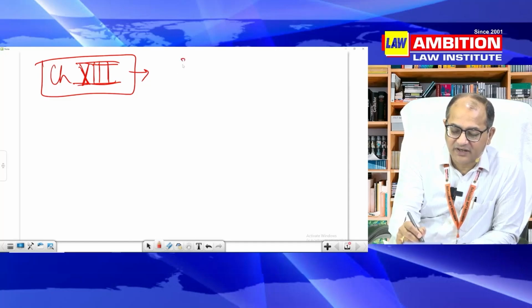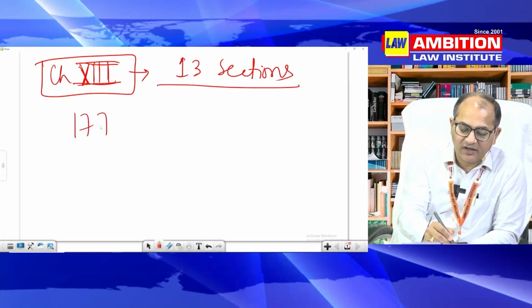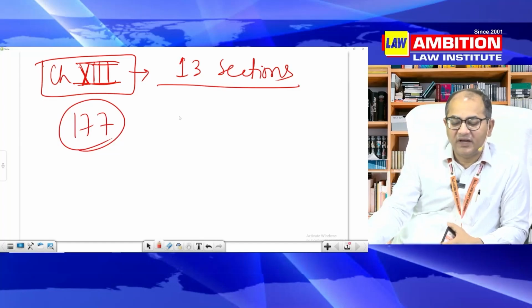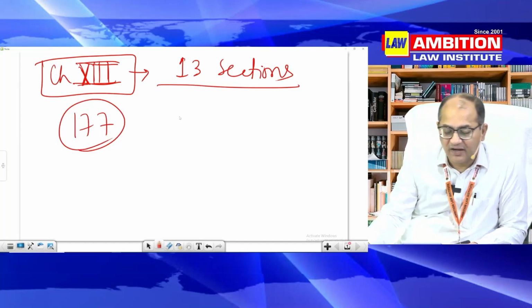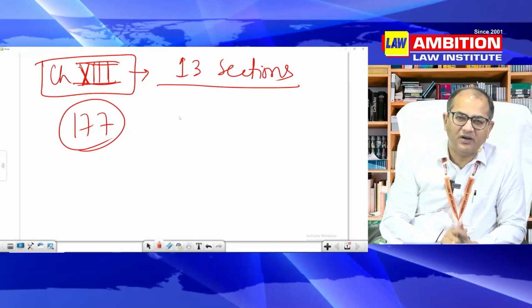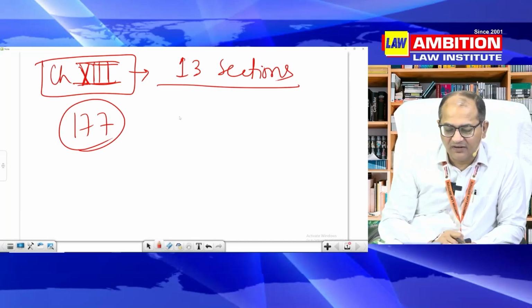Chapter 13 has 13 sections for your kind information, but these all 13 sections are not important. If I remember correctly, 177 is a general question that every crime should be now inquired and tried by the magistrate where it has been committed. So basically, criminal law deals with territorial things and it has territorial jurisdiction.